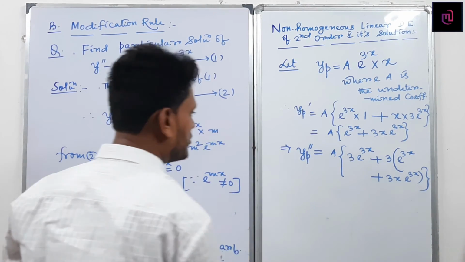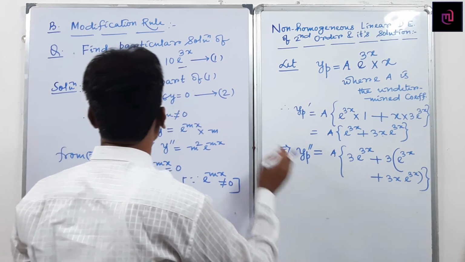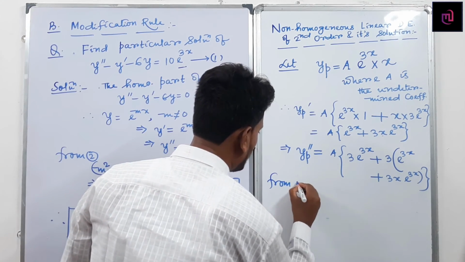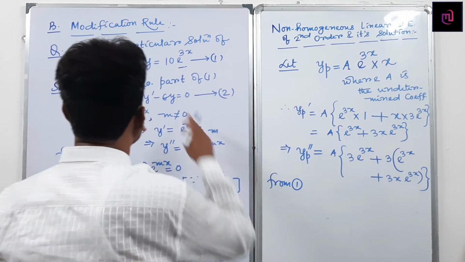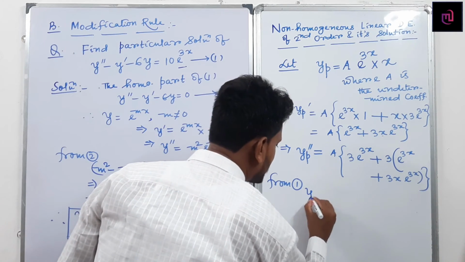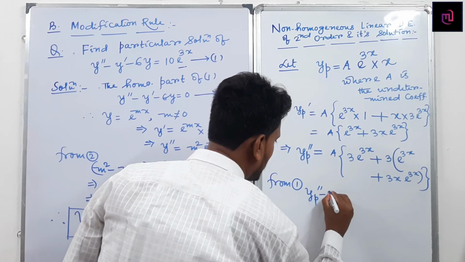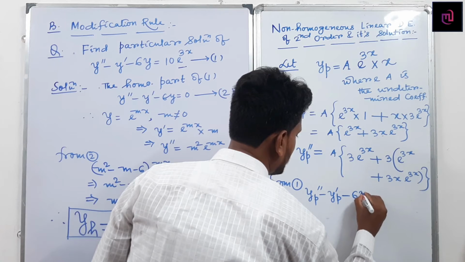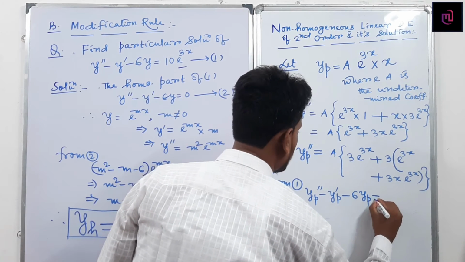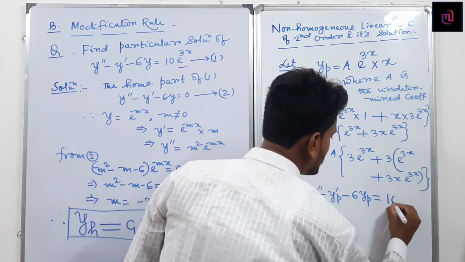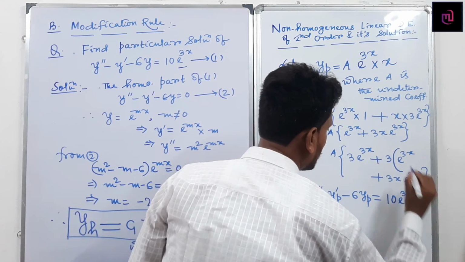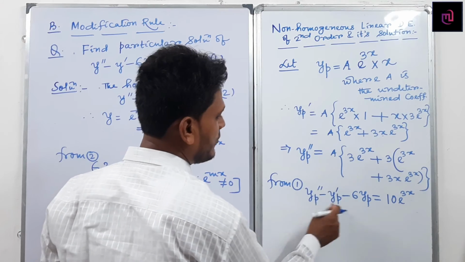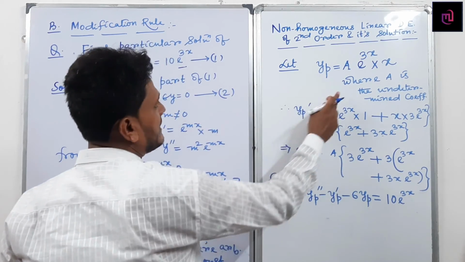So replacing the values from equation 1, can I write yp double dash minus yp dash minus 6 yp equals 10 e^(3x)? Can I write this line? Then replacing the values: yp double dash, yp dash, then yp. Here I have written yp.